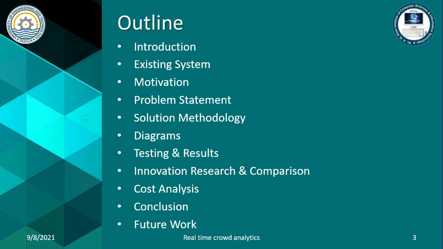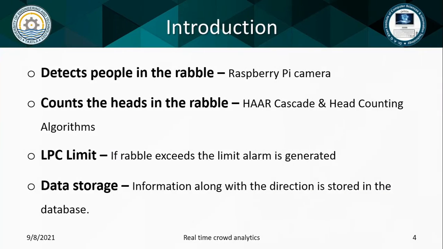The outline of our presentation is: our project is basically doing four main tasks. First of all, it is detecting how many people are there in the rebel. For this purpose, we are using V2 camera module. After that, it counts the heads of the people. This is done by Haar Cascade and so many other head counting algorithms are used.